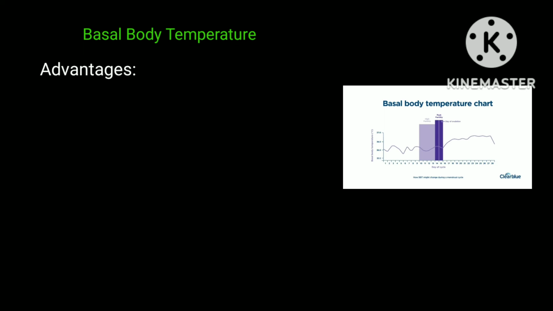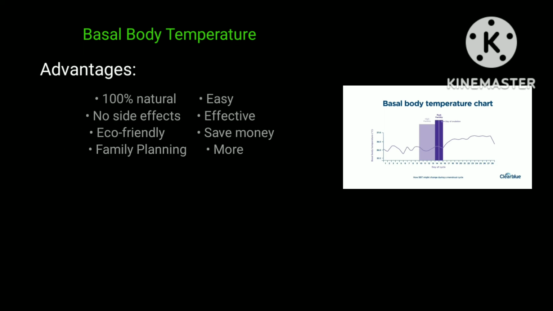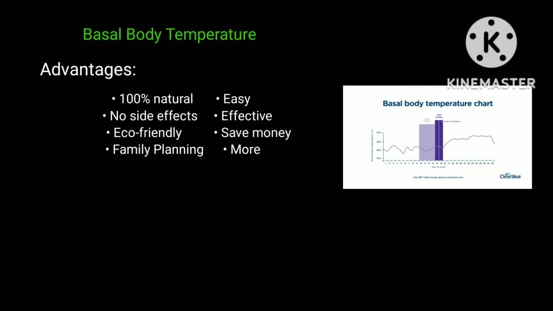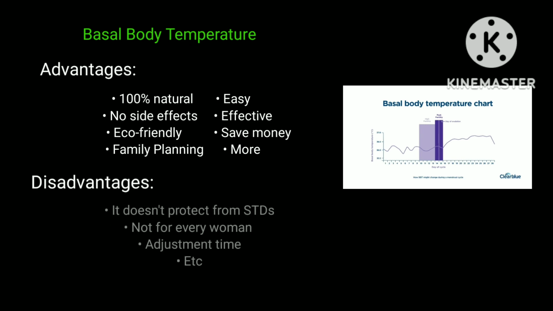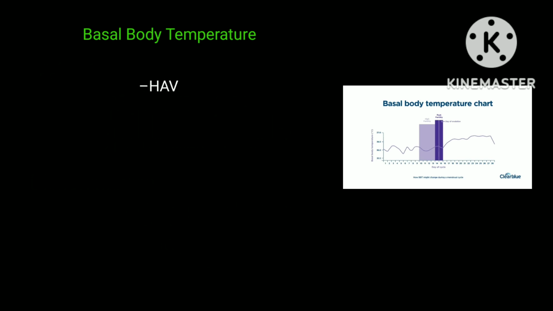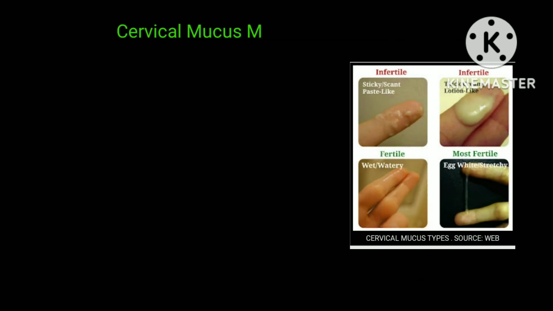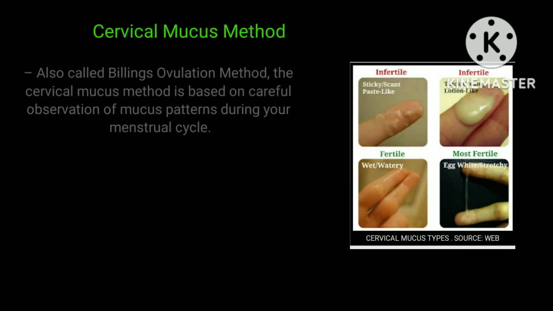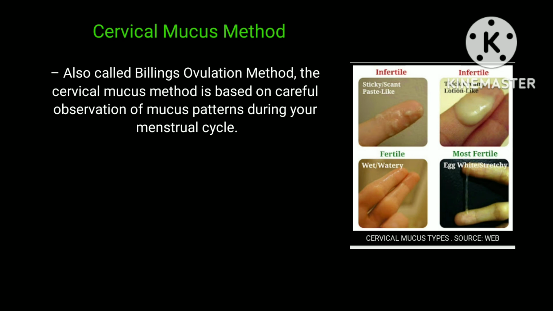The advantages in using the basal body temperature method are: 100% natural, no side effects, eco-friendly family planning, easy, effective, saves money, and more. However, the disadvantages are: it doesn't protect from STDs, not for every woman, adjustment time, etc. Have no side effects. Next example of this method is the cervical mucus method, also called the Billings ovulation method.